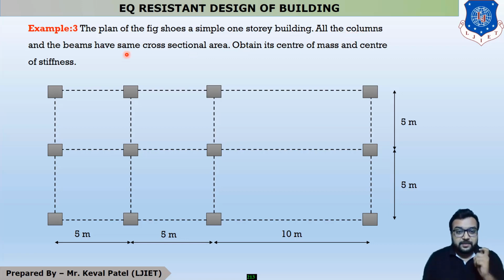Columns and beams having the same cross-sectional area means the beams and columns have the same size, so all the beams and columns take equal load of the system. This is useful to find the center of stiffness, because the point through which the resultant of the forces acts on a system is called the center of stiffness. Now obtain its center of mass and center of stiffness.